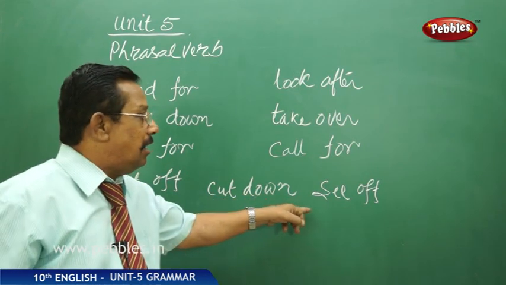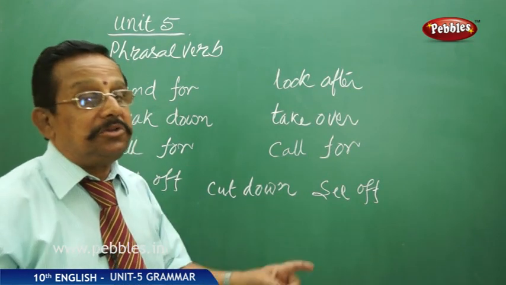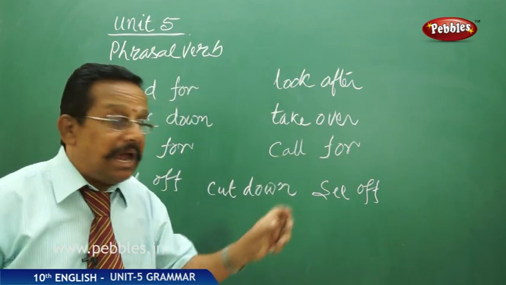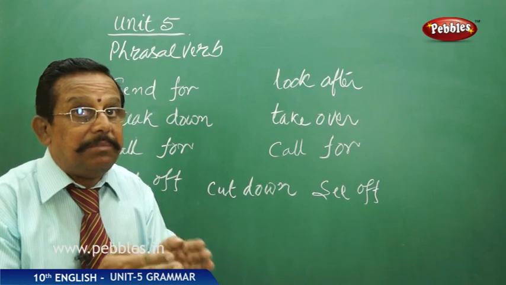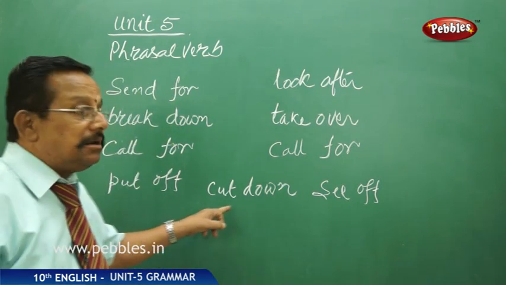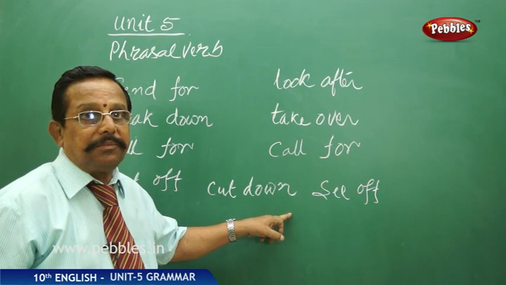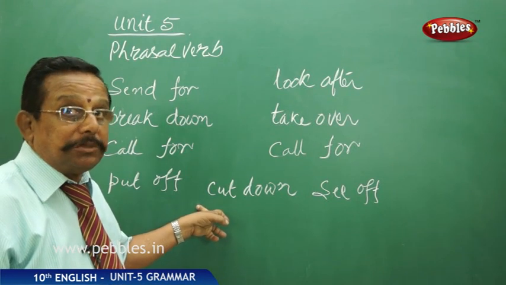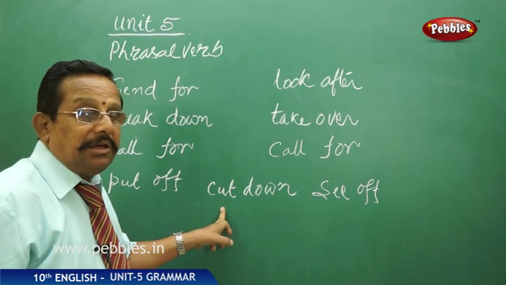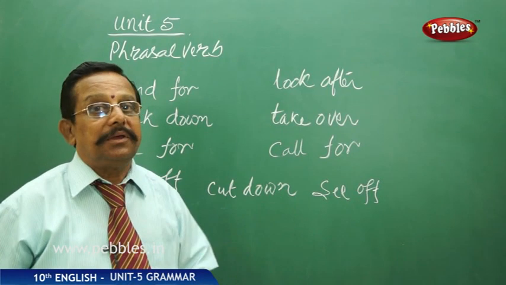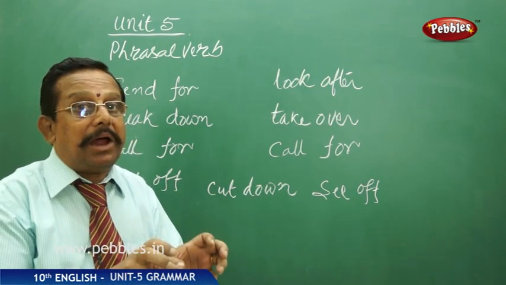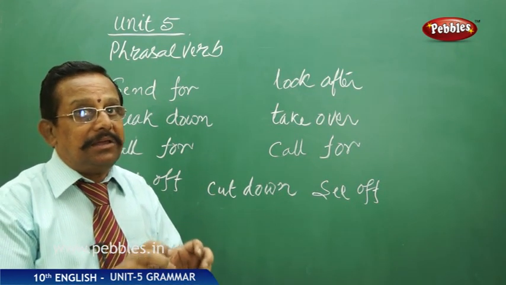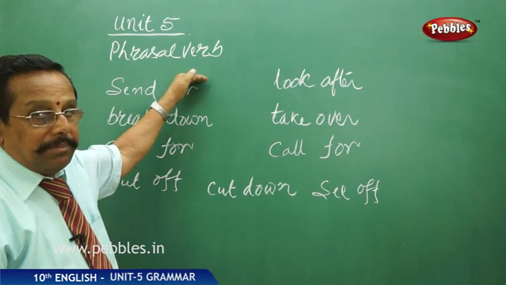Now here, see off. My father went to the station to see his friend off. That way, see and off, it takes something in between. And here also, cut the expenses down. Right? To ensure new economical prospects, he cuts his expenses down. That means cut and down, in between we have brought expenses, some noun, some object, in between. That is a separable phrasal verb.